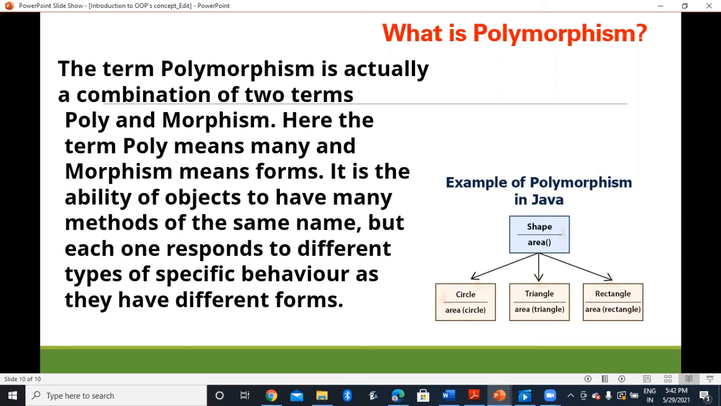So these were the four principles of object-oriented programming. We'll discuss more about object-oriented programming in our further videos.